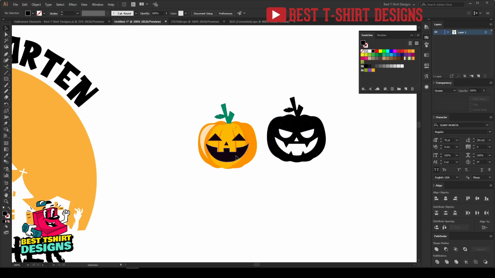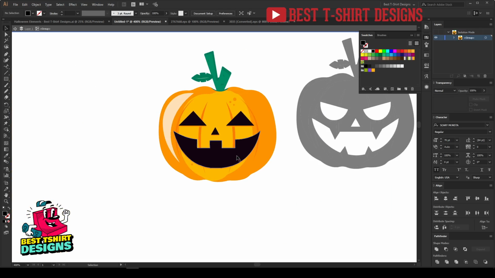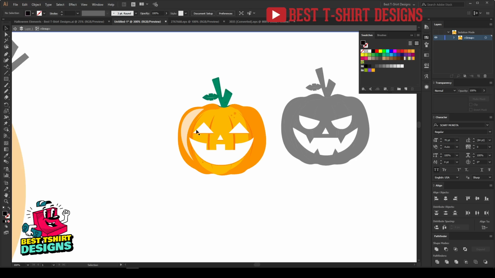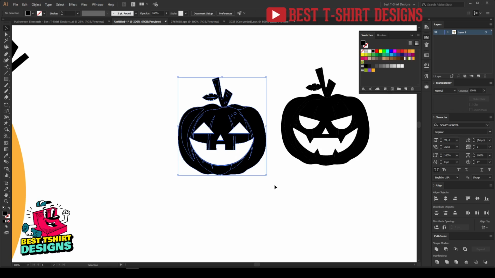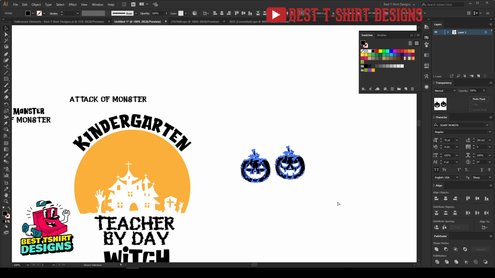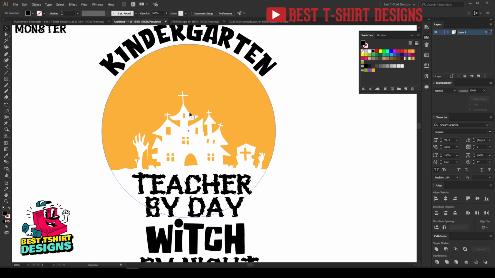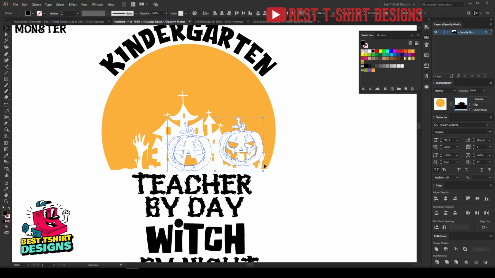So this is how my lantern is looking right now. My pumpkin is looking like this right now. These are called jack-o'-lanterns, but we know them as pumpkins. Don't worry, it will work. So this is how it is looking. Let's just copy them, cut them, and then I'm going to select it here and then place it here.